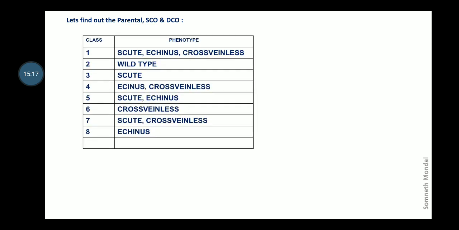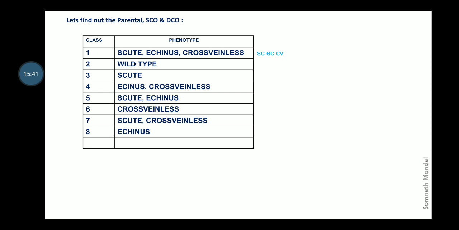First of all, from this chart, we need to find out which are the parental, which are single crossover, and which are double crossover. So first, let's determine the genotype from the phenotype. Class 1 shows skewed, echinus, cross-veinless. Therefore, all three are mutated. Therefore, this will be the genotype SC, EC and CV.